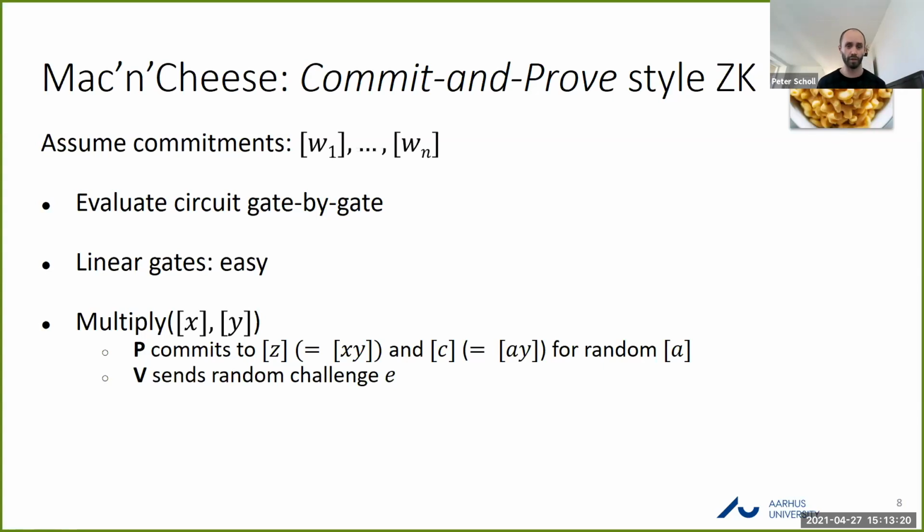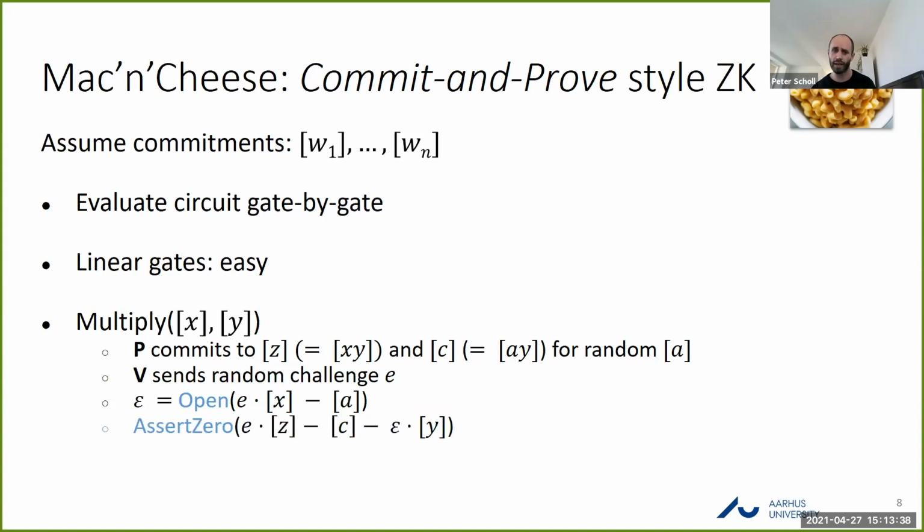Now, the verifier then sends a random challenge e, and the prover responds by opening some value e times x minus a. So this is a linear combination of the commitments x and a, which can be computed publicly and then opened by the prover. And this check and challenge response is going to allow the verifier to check the correctness of the multiplication.